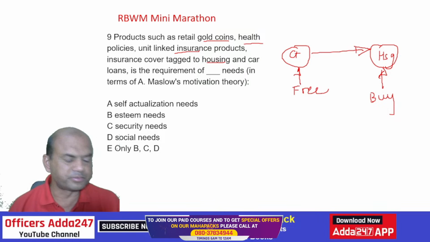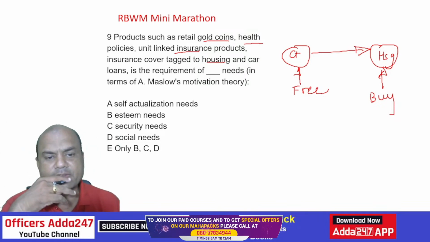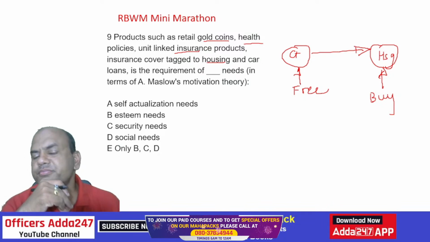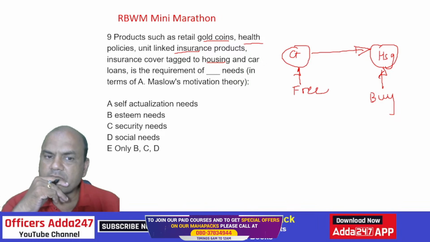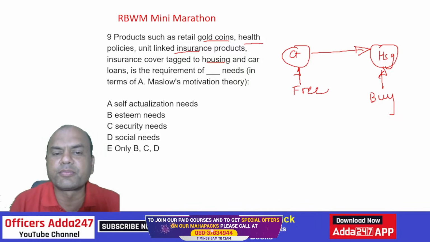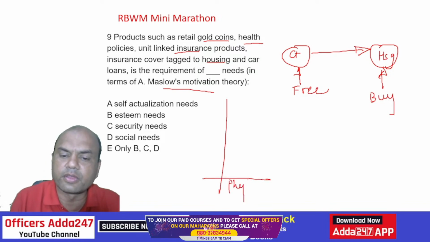Everyone, just revise Maslow's hierarchy. What are the levels? First is physiological.